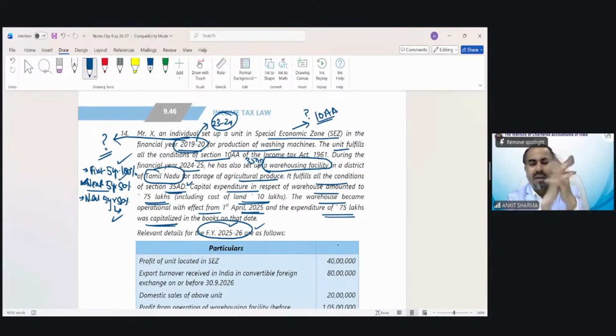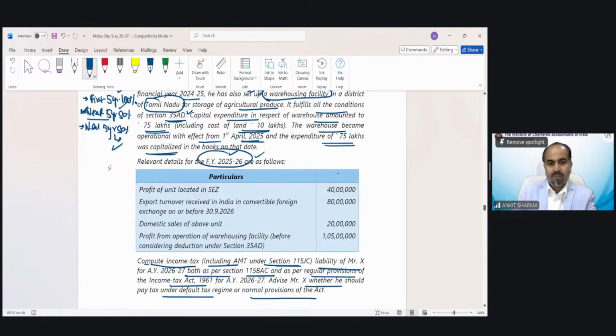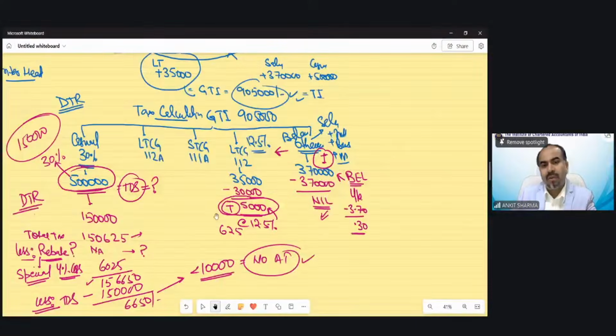So from the initial paragraph, you have seen that there would be an exemption applicable under section 10AA, and 35AD is also applicable in this question. Now the information regarding profit, turnover, etc. has been mentioned. Profit of the unit is 40 lakh, export turnover 80 lakh, domestic sale 20 lakh, profit from 35AD business 1 crore 5 lakh. So we have to calculate now the income and tax under the default tax regime, the optional tax regime, and also AMT if applicable.